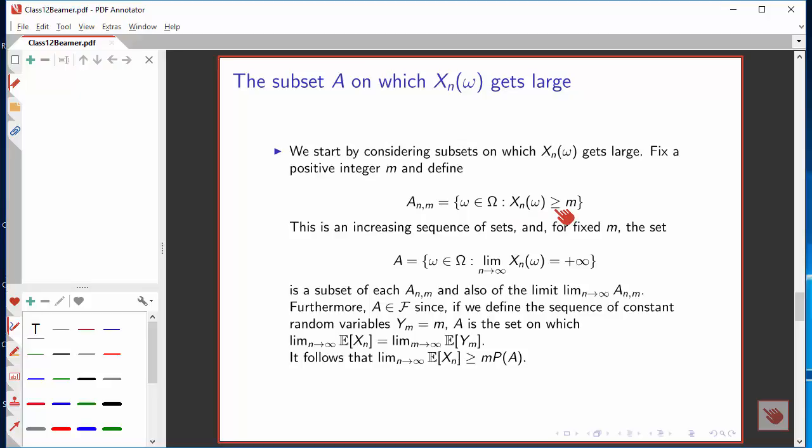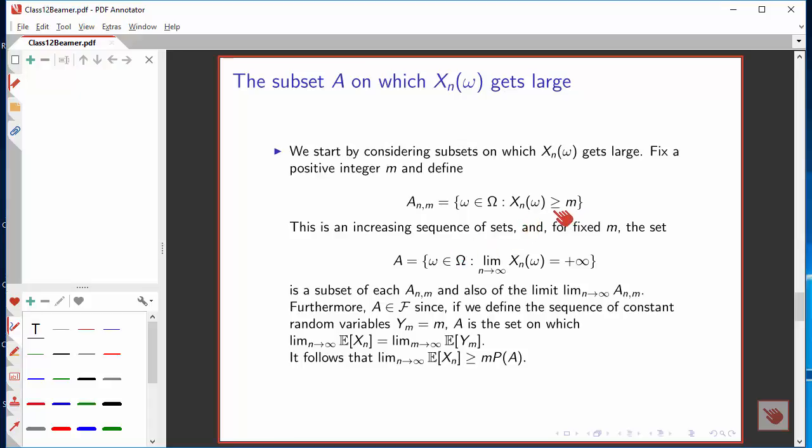And we can talk about the set also for which the limit of x sub n of omega doesn't exist. That is, it's plus infinity. As n gets to infinity, the value of this gets larger and larger. That's going to be in all these sets. If the limit is plus infinity, it will exceed the integer m, no matter how large that integer may be.